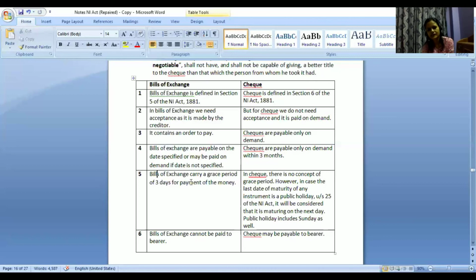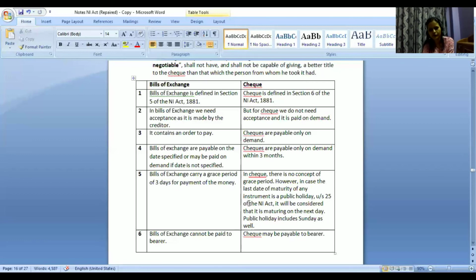Next is bills of exchange carry a grace period of 3 days for payment of the money. In case of bills of exchange, when date is mentioned, if I'm writing 12th December 2020, 3 days of grace period is also added. So it will become 15th of December. But in case of check, there is no concept of grace period. If it is 3 months, it will be 3 months only.